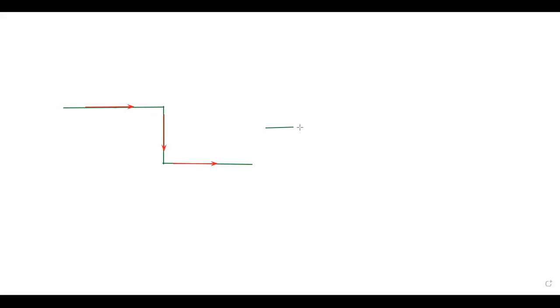So this is a circuit, and this circuit has been split up. This is a starting point.